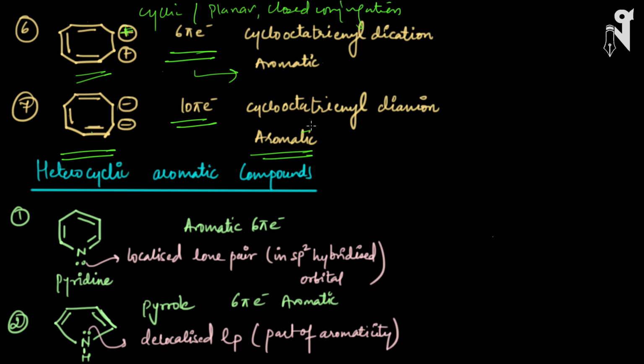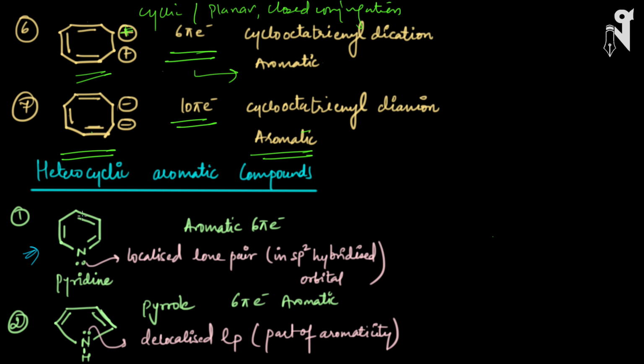Now we can have aromatic compounds which are heterocyclic also. We have seen compounds which are all made up of carbon till now. We have not seen compounds where any other element apart from carbon is present. So here we will list some examples where the molecules have atoms apart from carbon also, and how those compounds are aromatic. So look at the first compound here.